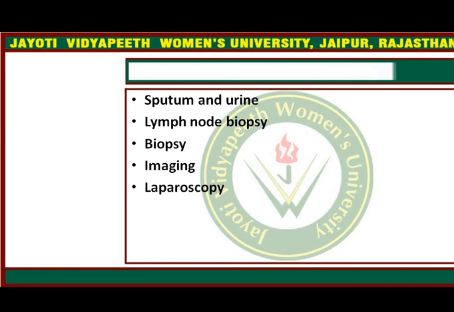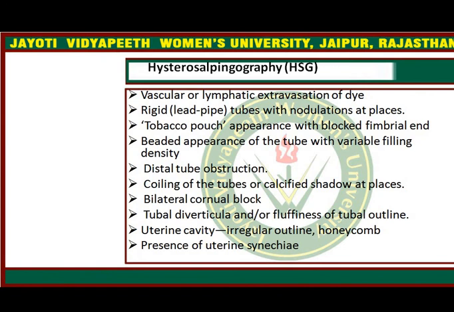In imaging, hysterosalpingography is generally done for confirmation of diagnosis. Laparoscopy is done whenever there is absence of endometrial evidence, for identification of the tubercles present in the pelvic area. So this is about the diagnosis.